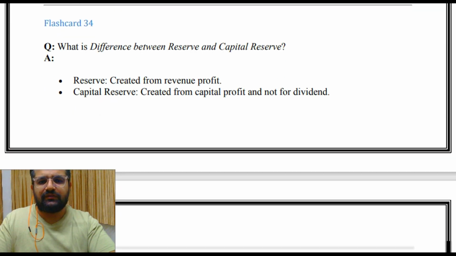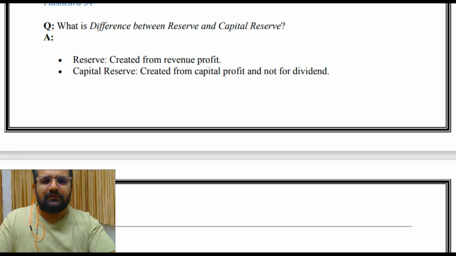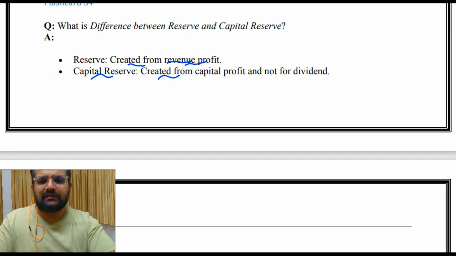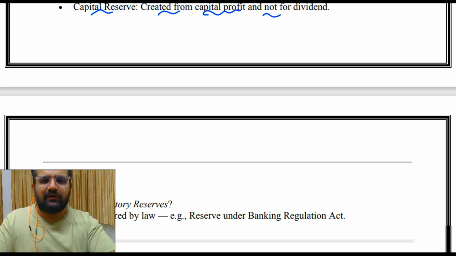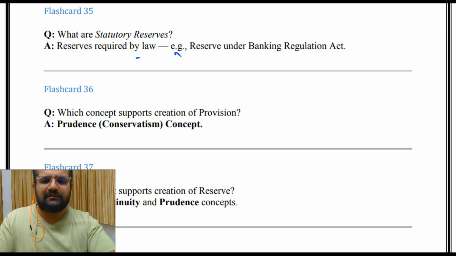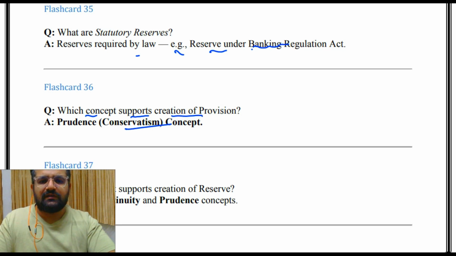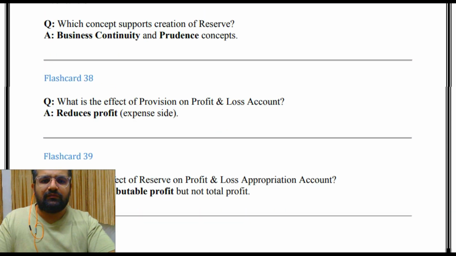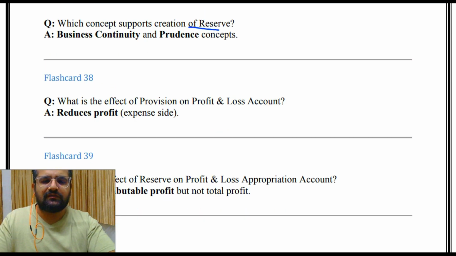Then what is difference between reserve and capital reserve? Reserve is created from revenue profit, capital reserve is created from capital profit and not for dividend. What are statutory reserves? Reserves required by law, for example reserve under Banking Regulation Act. Which concept supports creation of provision? Prudence, conservatism concept. Which concept supports creation of reserve? Business continuity and prudence concept.